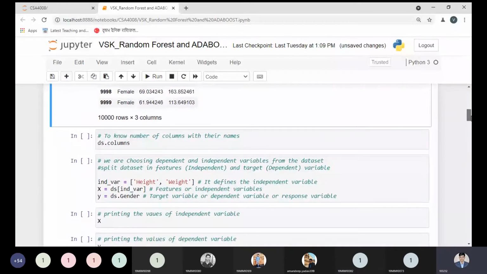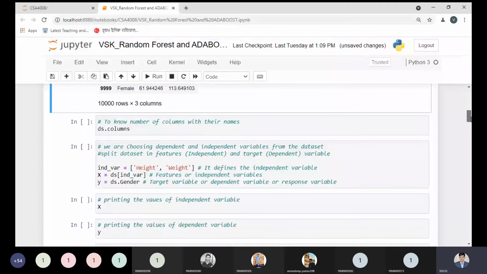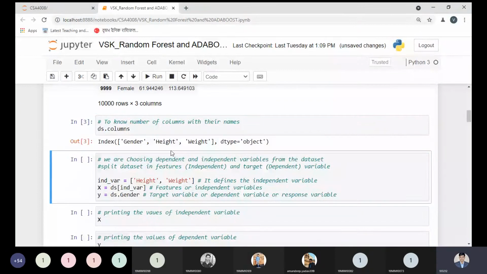Now, after this activity, we need to understand how many columns we have. Suppose we have a small data set with a limited number of columns, we can observe it here. But when we have 20, or more than 20, or 25 columns, how do we know and recognize them? There is a simple idea by which we can show the number of columns with their names. Of course, we can use this syntax, and we have used it so many times, so no need to discuss more, because by the simple syntax we can see we have gender, height and weight.